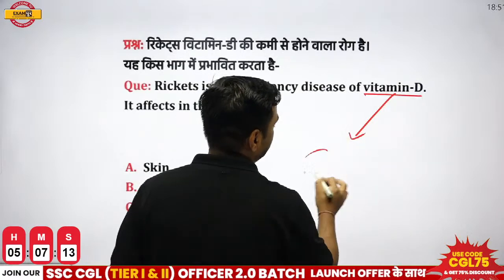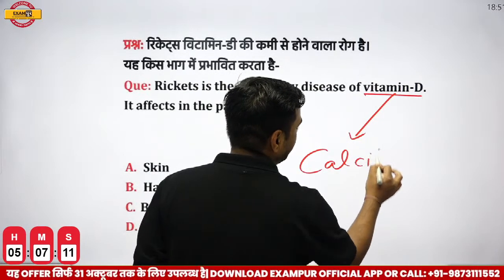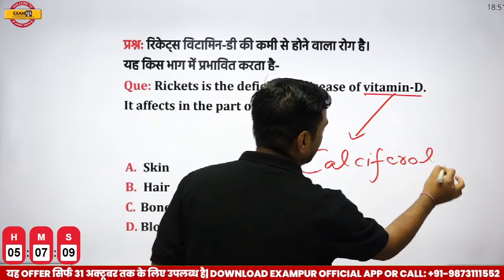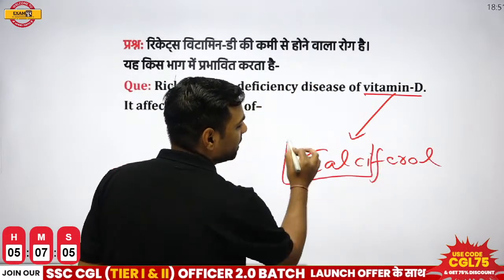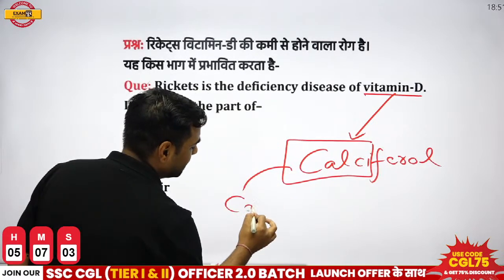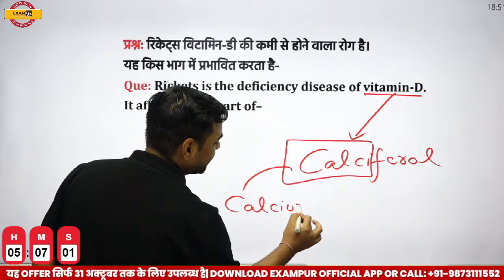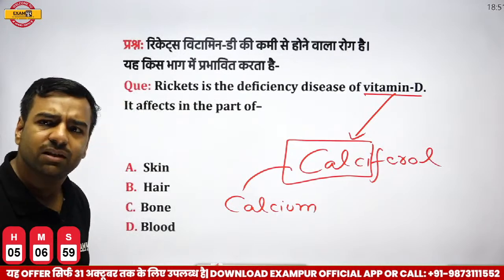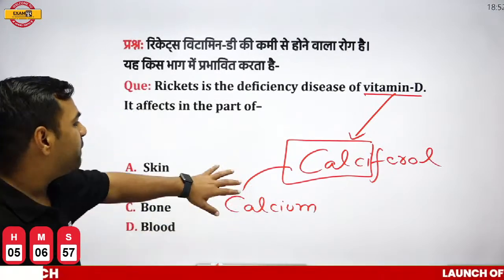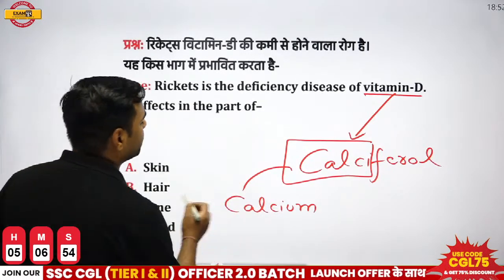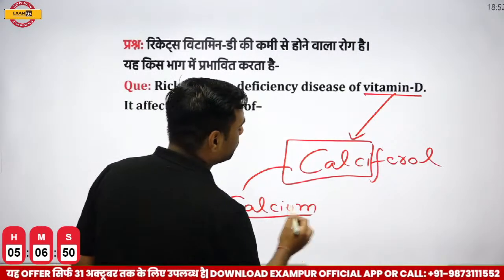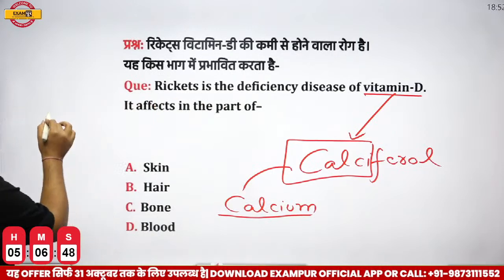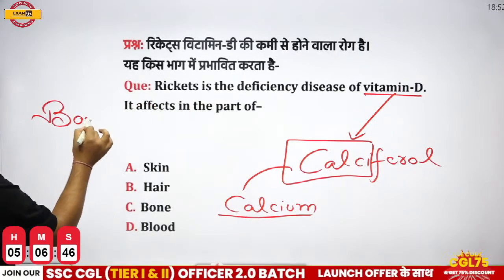What is its name? Its name is calciferol. Just have a look. Calciferol. If I talk about calci, this means what? It is relating with calcium. Calci, calcium, one and the same thing. Now, when I talk about this calcium part, obviously our bone is made up of what? Calcium and phosphorus. So this means it is going to create the issue. If there is deficiency, it will create an issue in the bone.